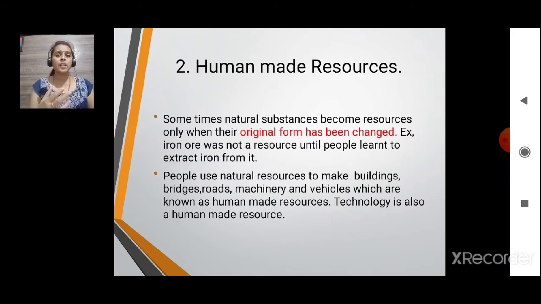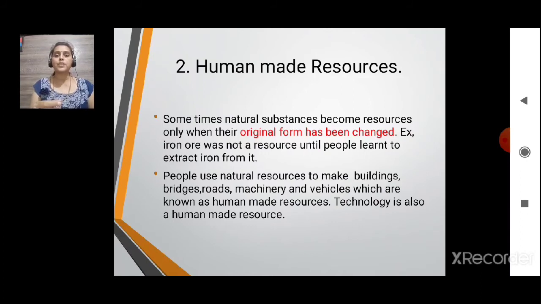For that, what is required? Architecture, an architect is required, engineering skills are needed, isn't it? Technology is important and labor is important. With the combination of all these things, these resources can be called human made resources, that have become a resource with the efforts of human beings.